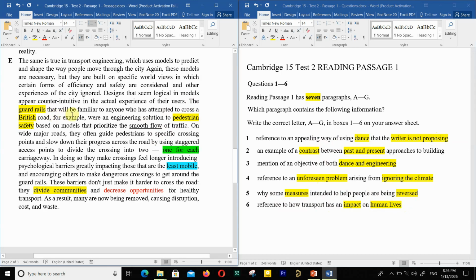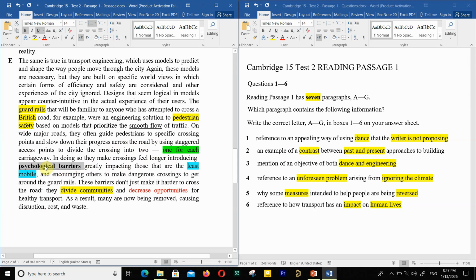The guardrails that will be familiar to anyone who has attempted to cross the British road, for example, are an engineering solution to pedestrian safety based on models that prioritize smooth flow of traffic on wide major roads. They often guide pedestrians to specific crossing points and slow down their progress across the road by using staggered access points to divide the crossing into two, one for each carriageway. In doing so, they make crossings feel longer, introducing psychological barriers, greatly impacting those that are the least mobile.